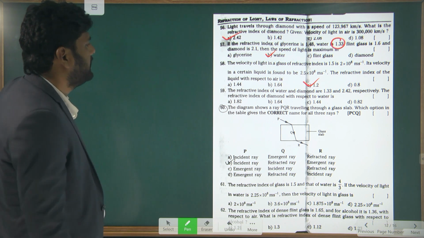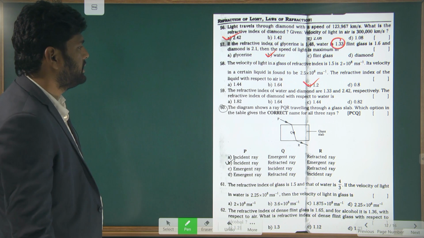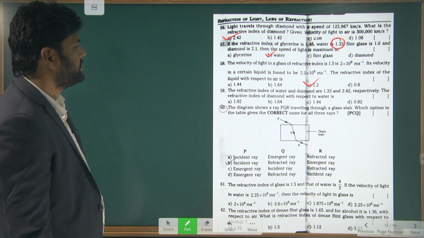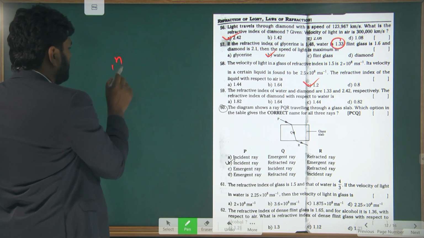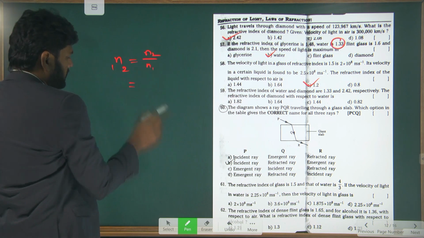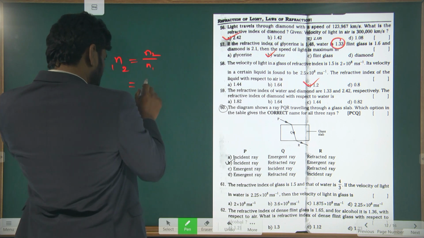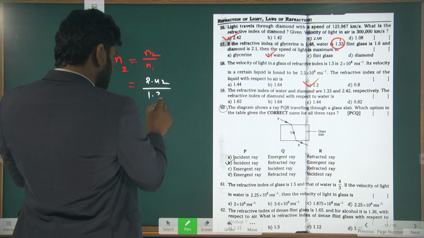So this is nothing but the relative refractive index, that is n2 by n1. Here n2 is the diamond refractive index, 2.42, and n1 is water, 1.33.